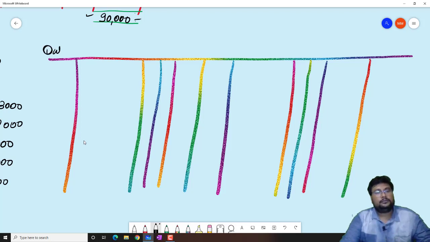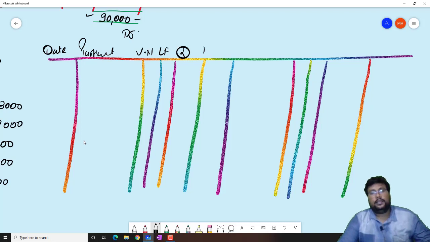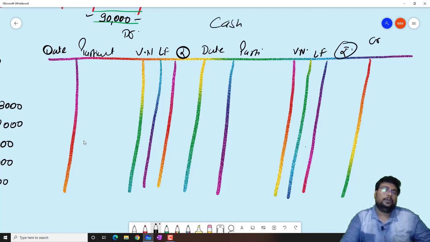Date, particular, voucher number, ledger folio, amount, debit. Date, particular, voucher number, ledger folio, amount, credit. And this is known as cash.